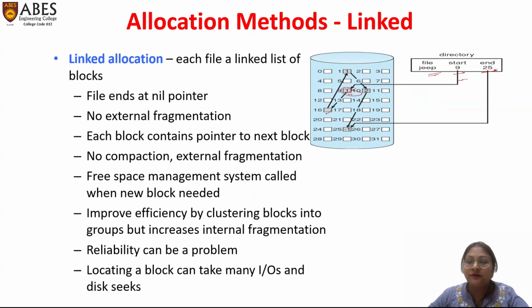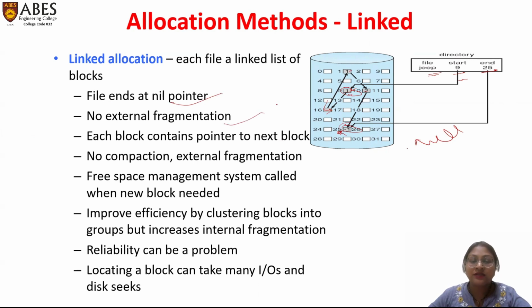When we move to 16, it has the address 1, then we move to 1. At 1, we have the address 2, then we move to 2. At 2, there is the address 25, then we move to 25. After reaching 25, we find that the address at the 25th node is null, which means the file ends here.